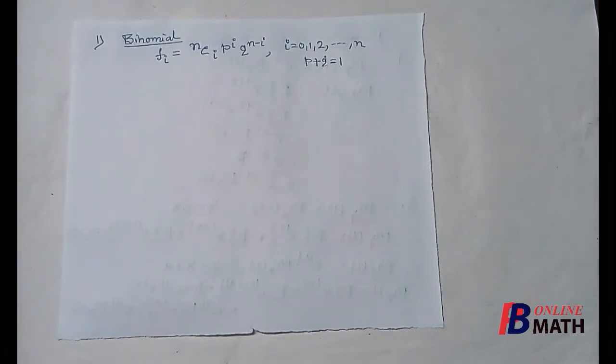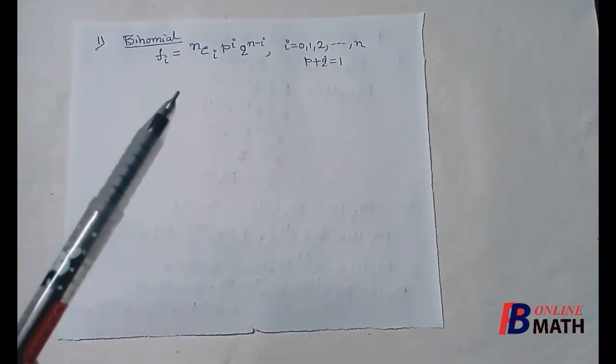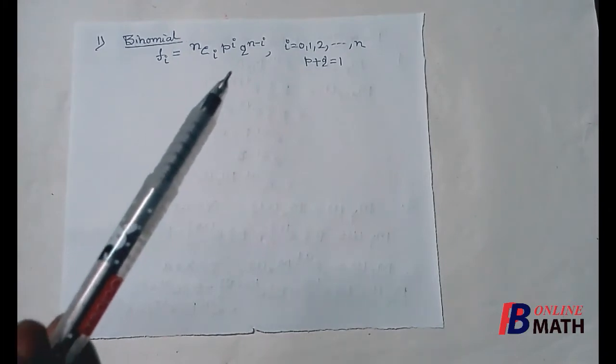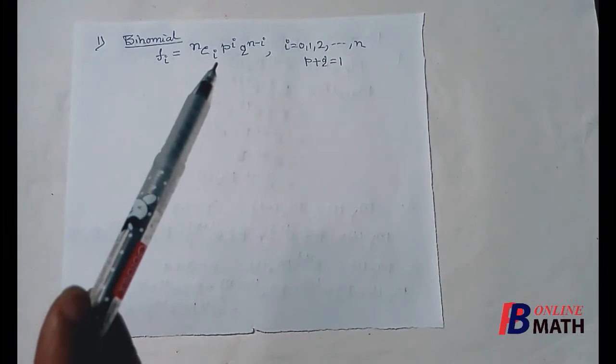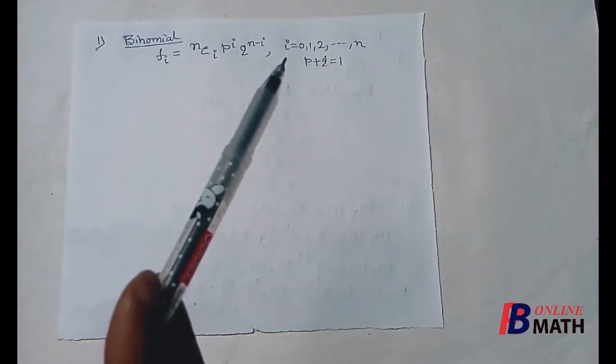Next we shall find the moment generating function of some known distributions and show how to find mean, variance, etc. First we consider the binomial distribution. We know that this is the PMF or mass function of the binomial distribution. i equals 0, 1 to n, these are the spectrums, and f_i is the corresponding mass at the spectrum point i.